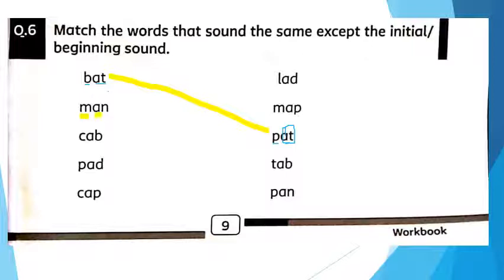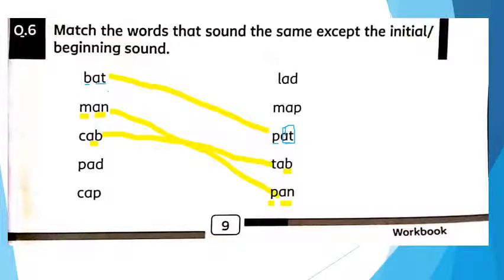Bat, pat, man, hand. And here is the word that is an, pan, man, pan. Okay, cap, the word ab is used here, cap. Here the word ab is used for tab.